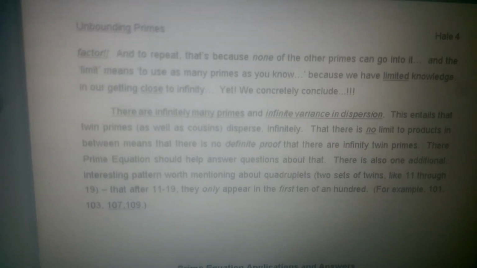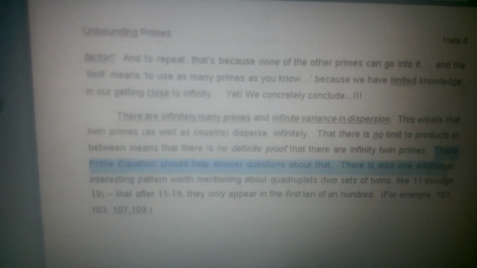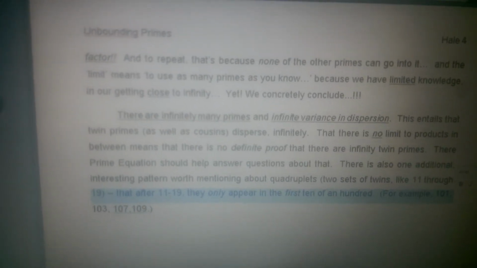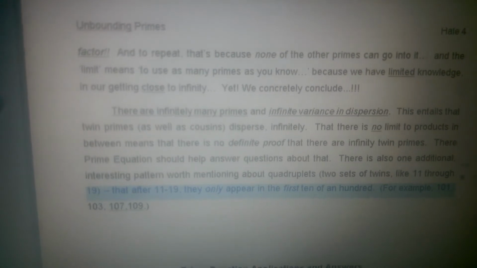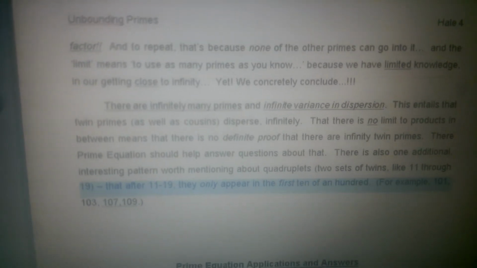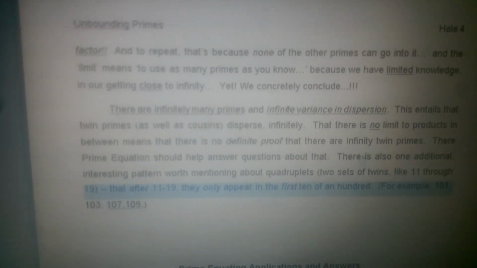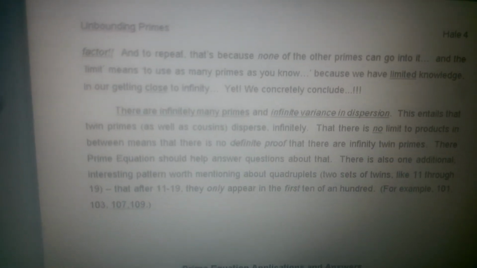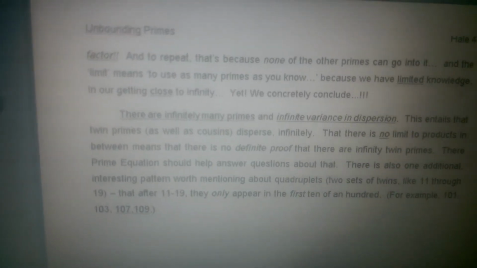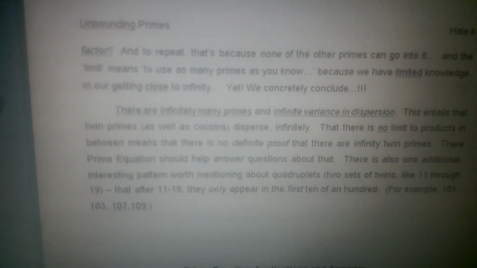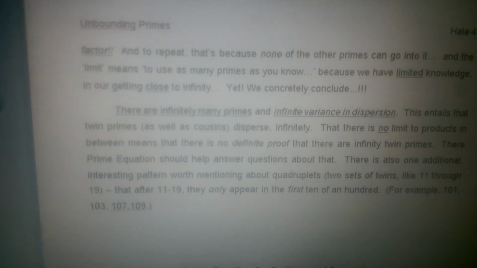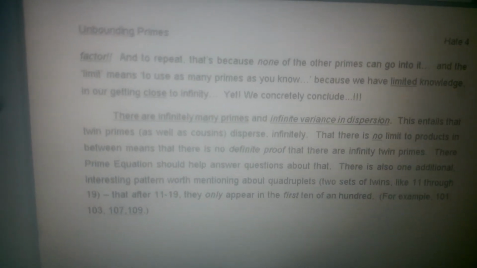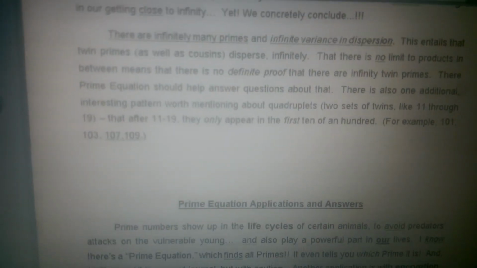And let's see, I just go on here to talk about the prime equation. The prime equation should help us answer questions about that. And then there's one additional interesting pattern we're mentioning about quadruplets. That's 2 sets of twins like 11 through 19, or 101 through 109. That's 11, 13, and then 17, 19. They only appear in the first 10 of 100. So there's another occurrence, and that's in 13,000. Around the beginning of 13,000.